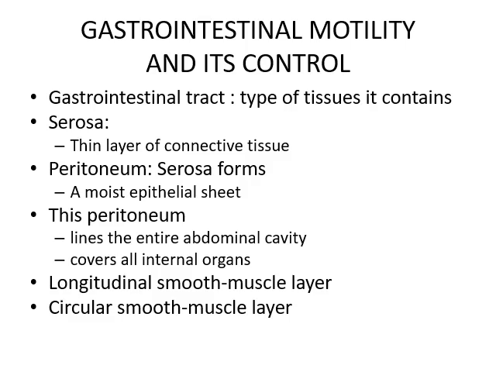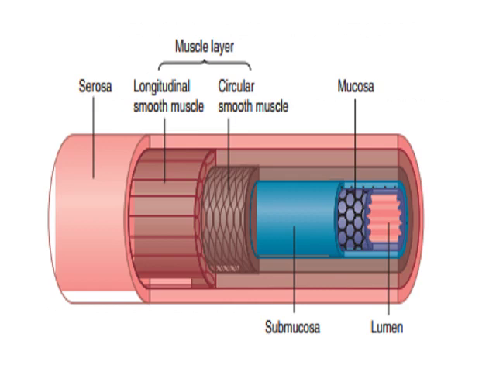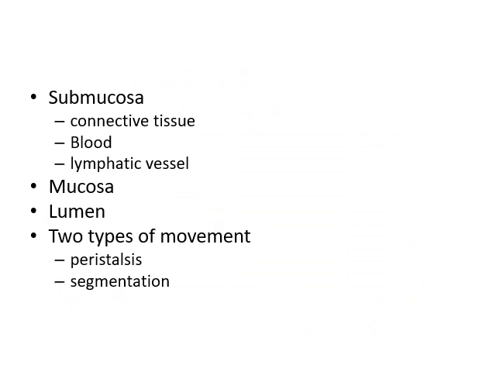The longitudinal smooth muscle layer is present, that gives the elasticity to the digestive tract. Circular smooth muscles also give the elasticity. Same diagram. Submucosa consists of connective tissue, blood vessels and lymphatic vessels. Mucosa and then lumen. Two types of movements include peristalsis and segmentation, as I discussed earlier.